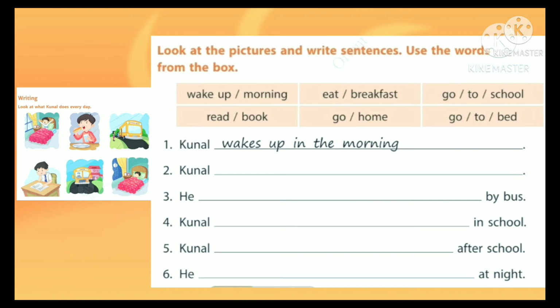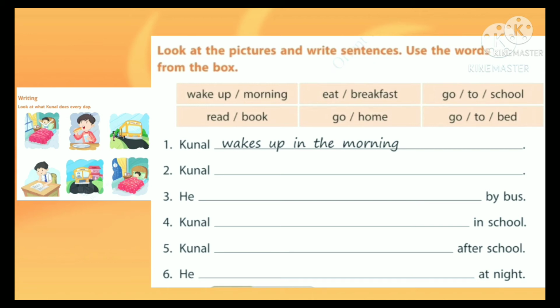Kanal wakes up in the morning. The first word is used to fill the sentence. Kanal wakes up in the morning. Here in the first box, wake up. This wake up has changed to wakes up. W-A-K-E, plus S is added.